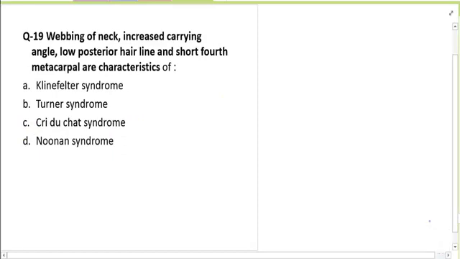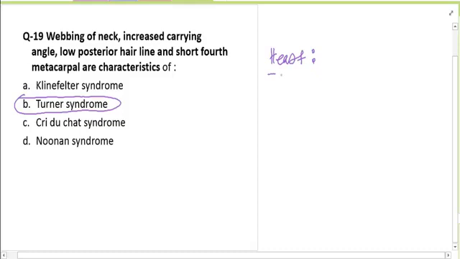Now the next question is on a webbing of neck, increased carrying angle, a low posterior hairline. These are all features of Turner syndrome. So in Turner syndrome, you have webbed neck, increased carrying angle, streak ovaries.